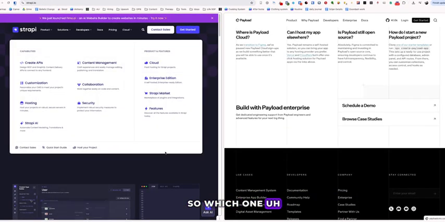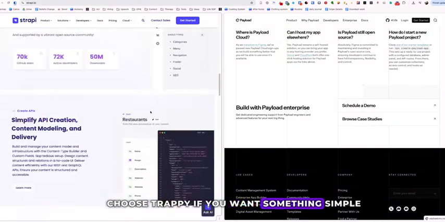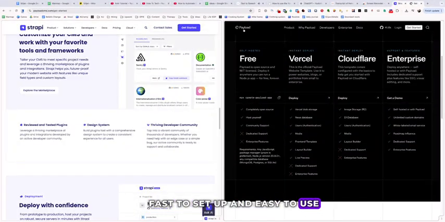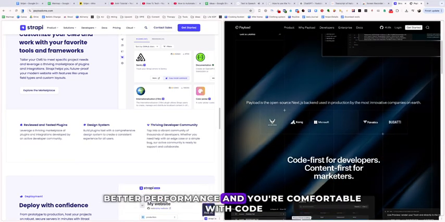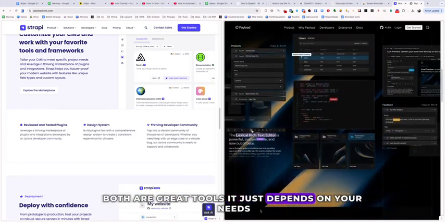So which one should you choose? Choose Strapi if you want something simple, fast to set up, and easy to use. Choose Payload if you want full control, better performance, and you're comfortable with code. Both are great tools, it just depends on your needs.